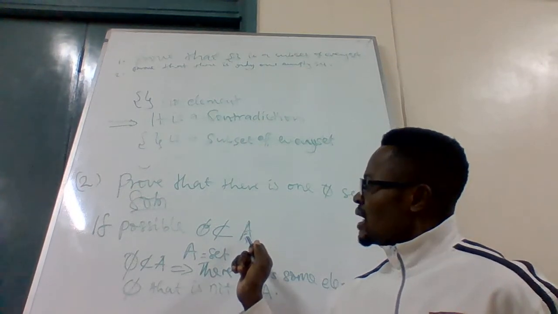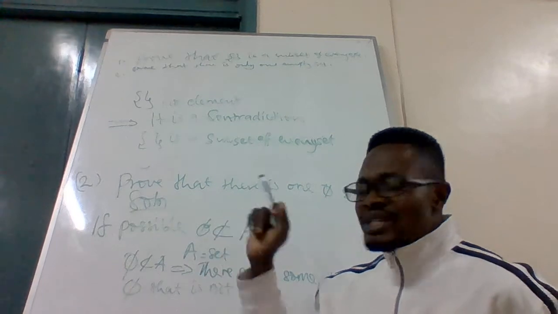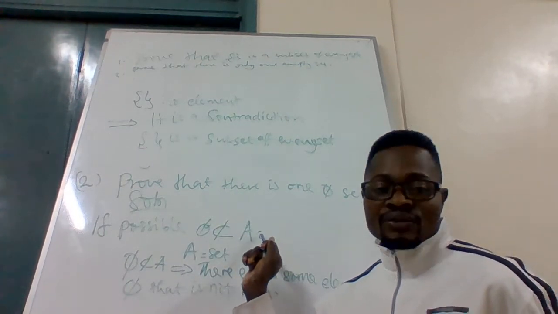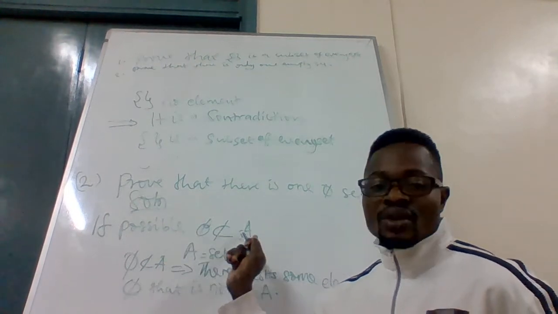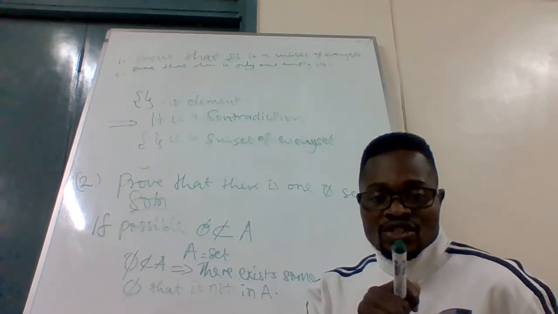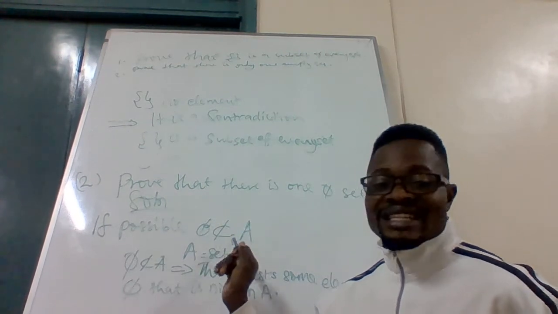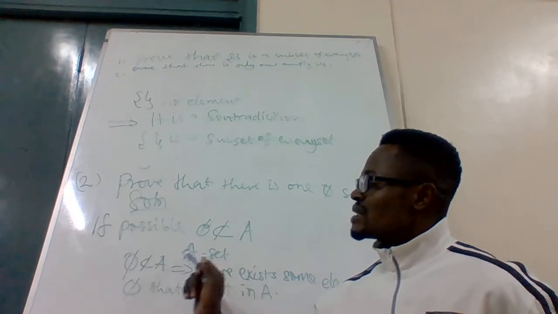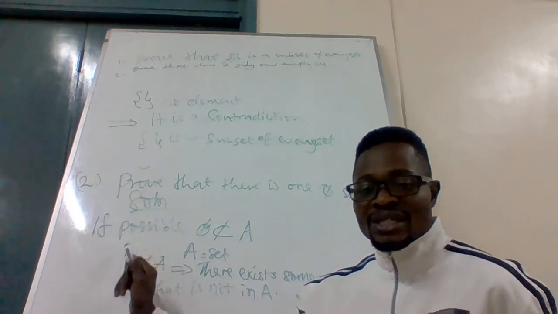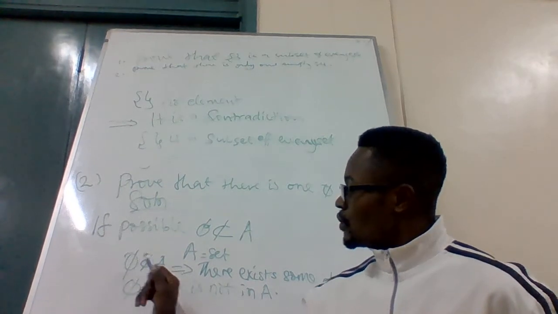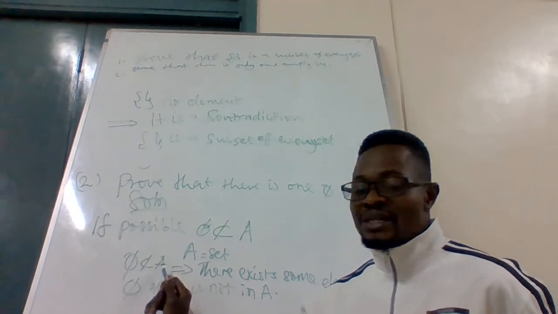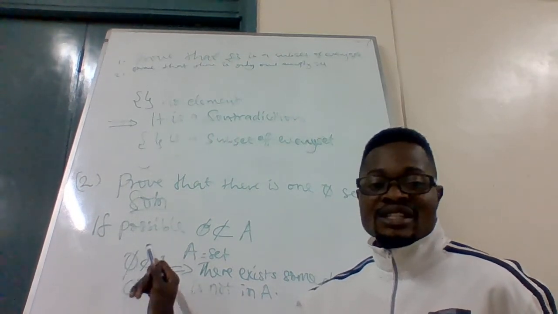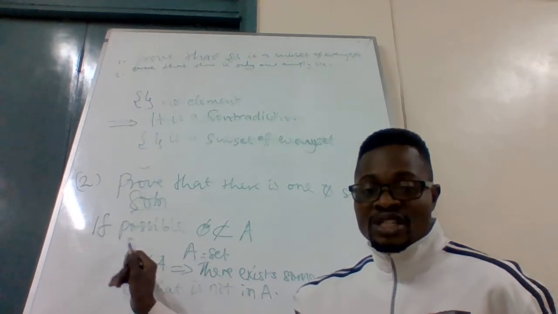According to our definition, if empty set is a member of every set, it means that empty set is also a member of A, which means that empty set is contained in A. But by contradiction, we say that empty set is not contained in A. And if empty set is not contained in A, it implies that there is some element in this empty set that is not in A. Because for empty set to be contained in A, every element in empty set must also be in A. But we know that there is no element in empty set because it is empty.